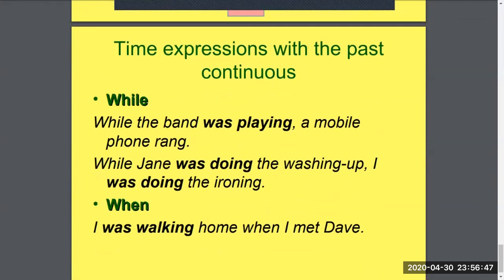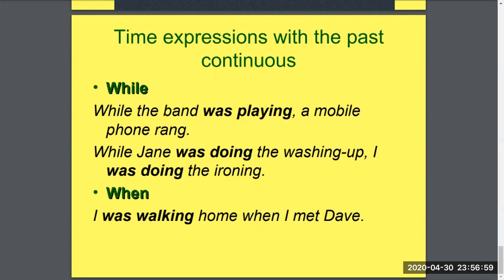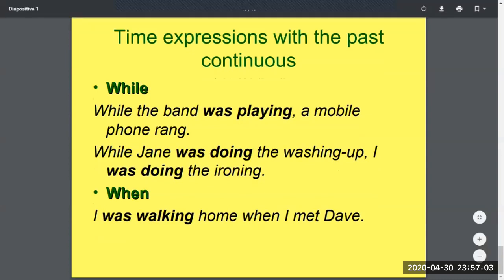And this section is a little bit extra, but just showing that a lot of these grammars are connected. But I believe there is a separate section on its own that's talking about the while and when, time expressions with the past continuous. While the band was playing, a mobile phone rang.